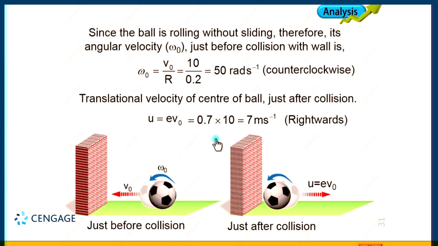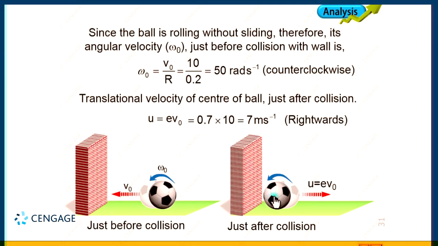Now let us consider what will happen to the angular velocity of the ball. There will be an impulse between the wall and the ball during collision, and this impulse will pass through the center of the ball. And there is no friction between the wall and the ball. That means there is no frictional impulse, no frictional force acting parallel to the wall surface.